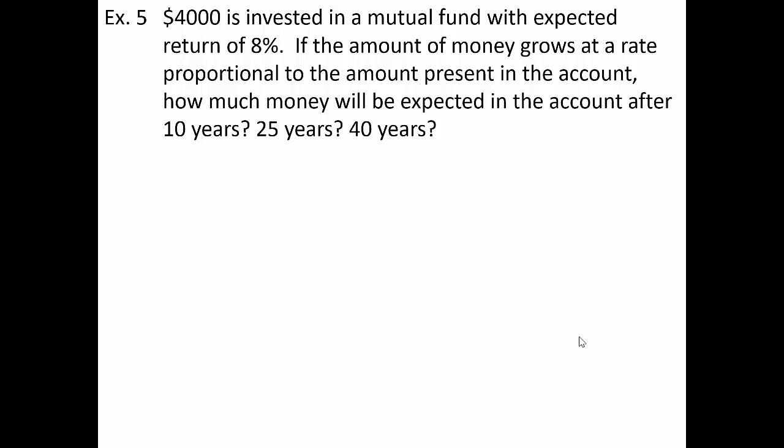If the amount of money grows at a rate proportional to the amount present, there's the law of exponential growth and decay. How much money will be expected in the account after 10, 25, and 40 years? So here we actually have three separate questions that are being asked, so you need to make sure that you present three separate answers. Now, since it said that the money is growing at a rate proportional to the amount present, we can start with the law of exponential growth and decay, y equals CE to the KT.